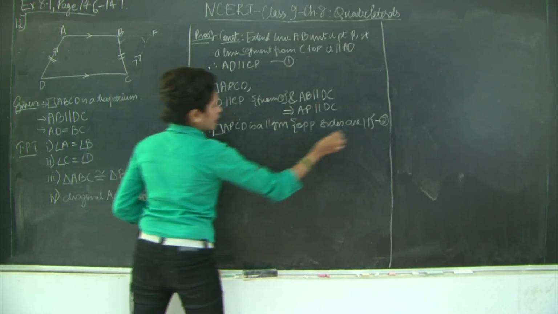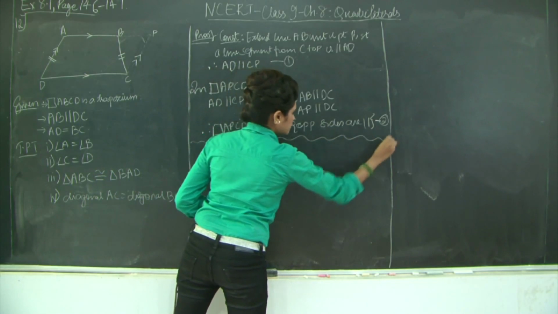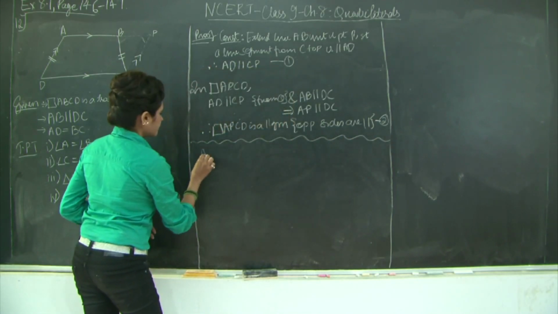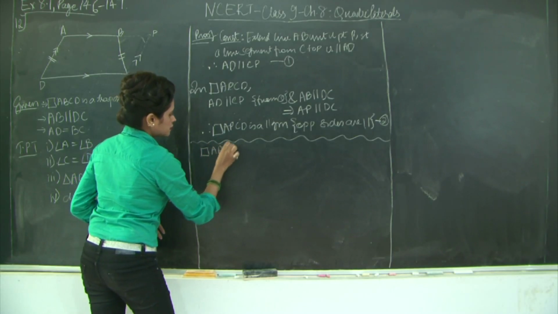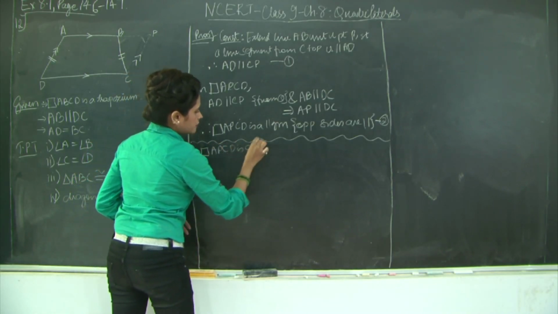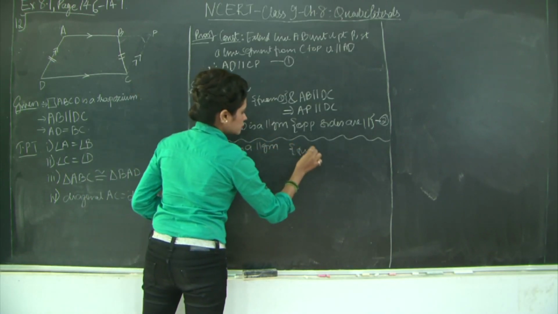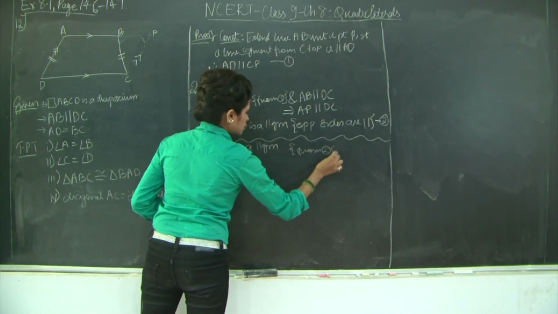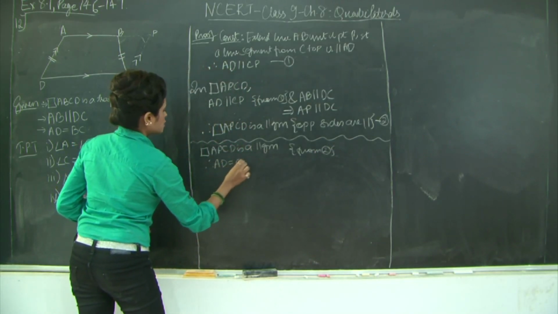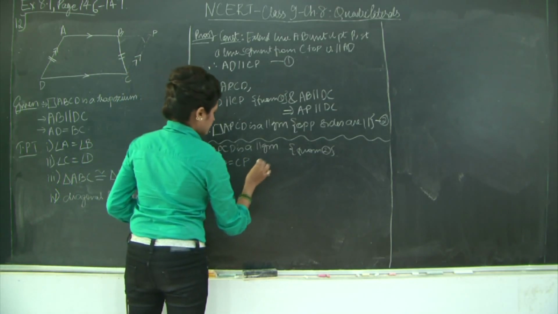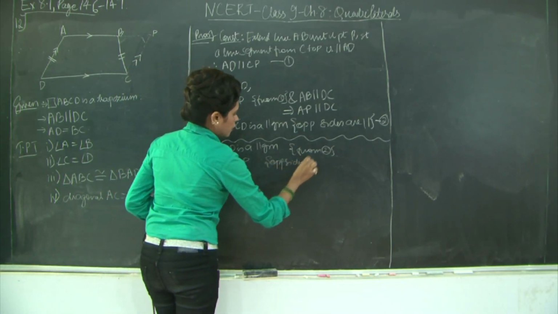So, I have marked this as 2. I'll say quadrilateral APCD is a parallelogram, therefore, from 2, I have AD is equal to CP, opposite sides of parallelogram.